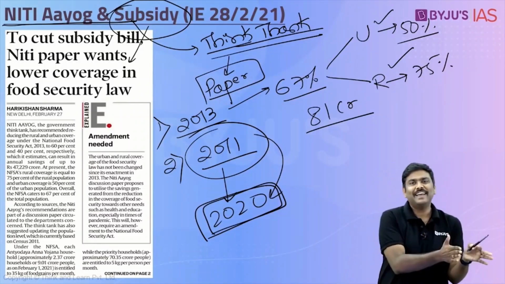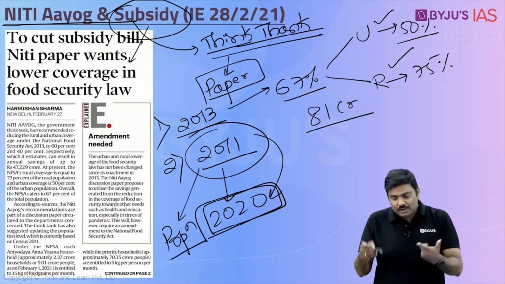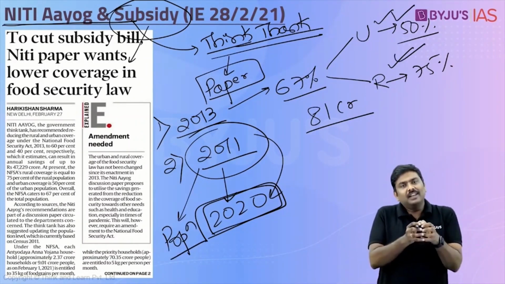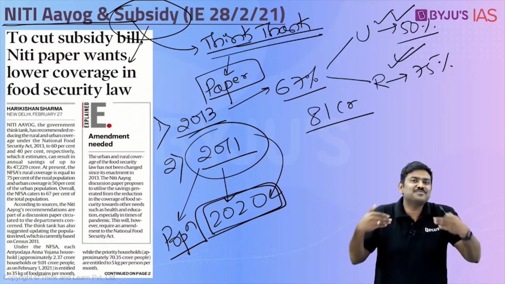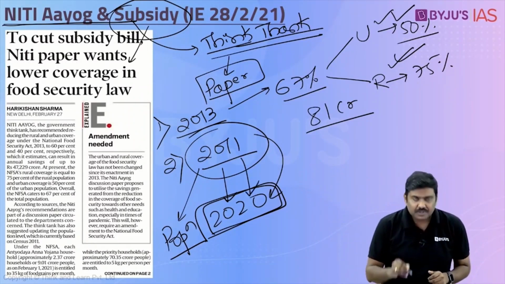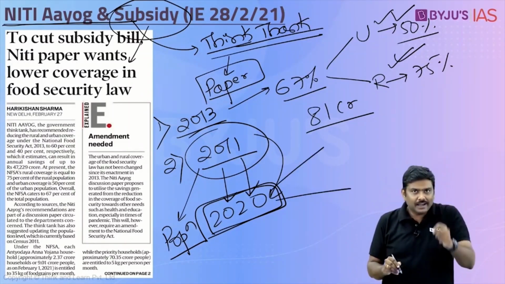Now some of you look at this and say, so obviously from 2011 to 2020, the population will have increased, and if they continue to cover 50% and 75% in case of urban and rural respectively, with increased population, don't you think allocation will be much higher? Which essentially means the food subsidy expenditure should also be much higher. What the paper says is consider the population of 2020, but reduce the allocation in terms of covering the population in case of urban as well as rural.